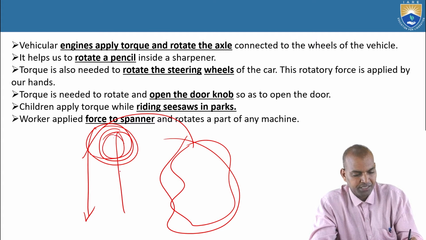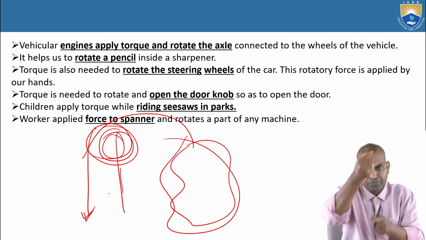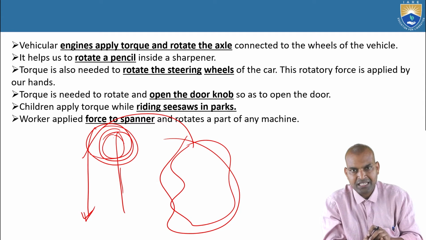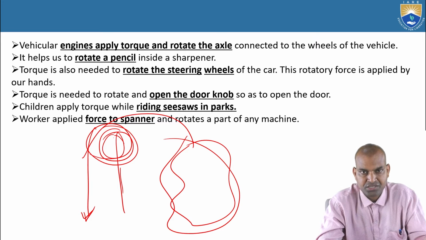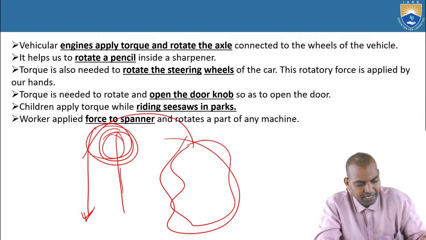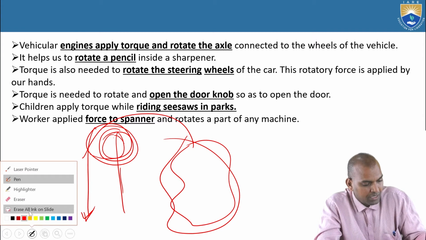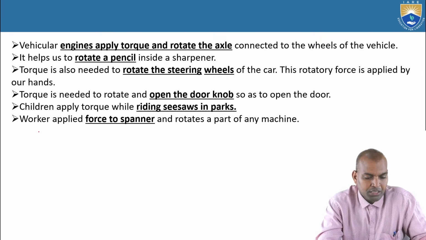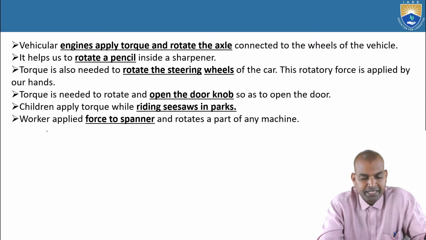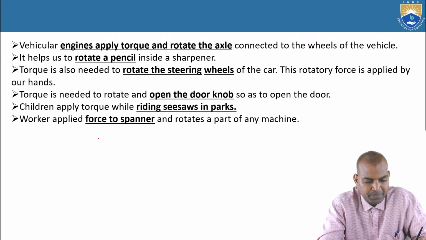The chain sprocket here, they will pull here, so that if you pull like that, this engine will be lifted easily. This is the concept of simple machines. Now, the point is that children apply a torque here, riding a seesaw in parks or play places.